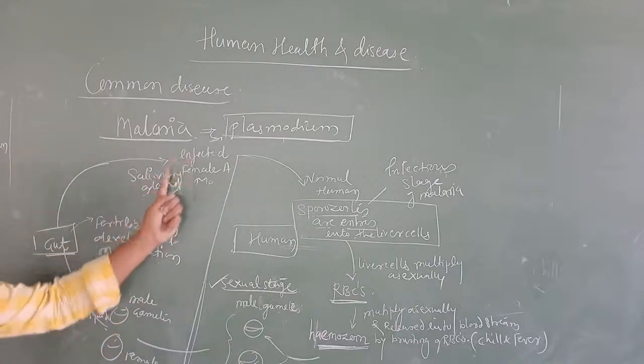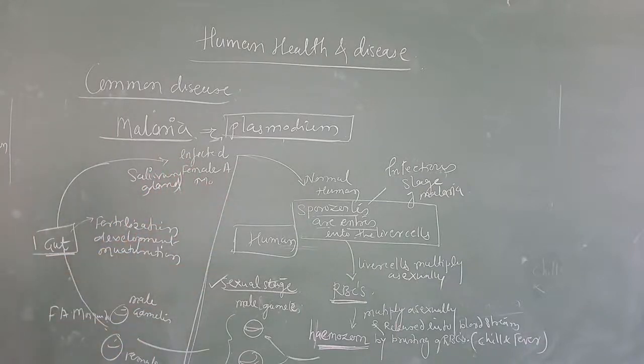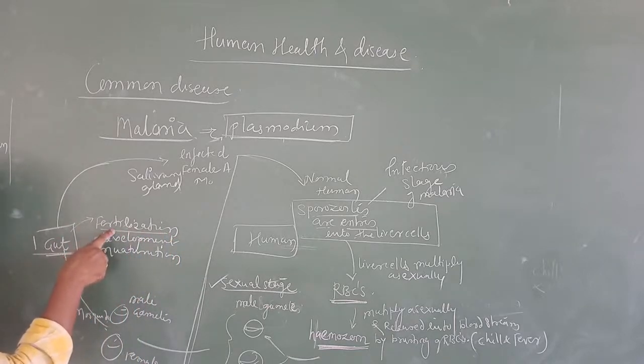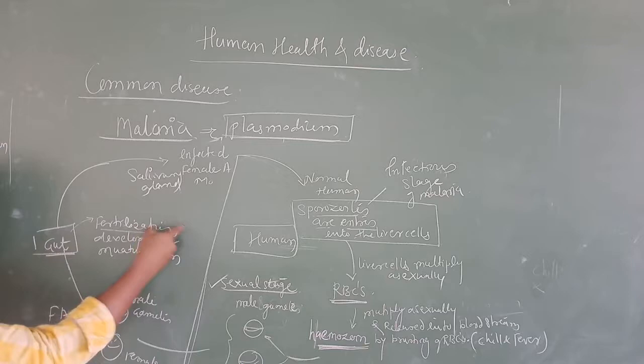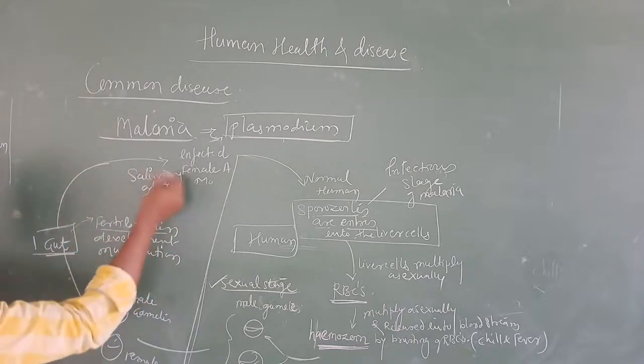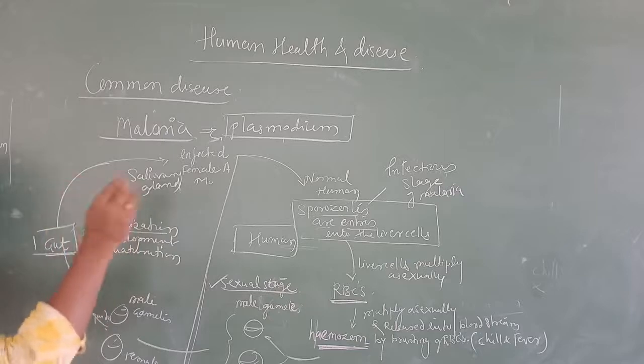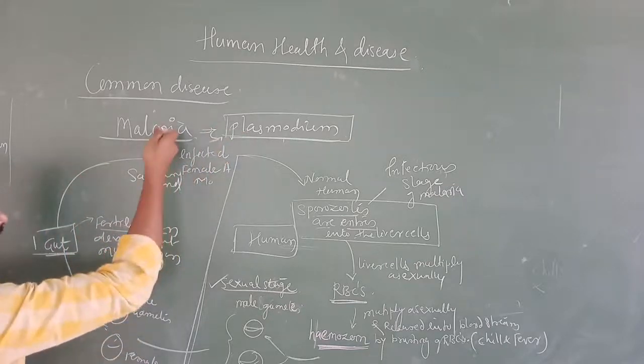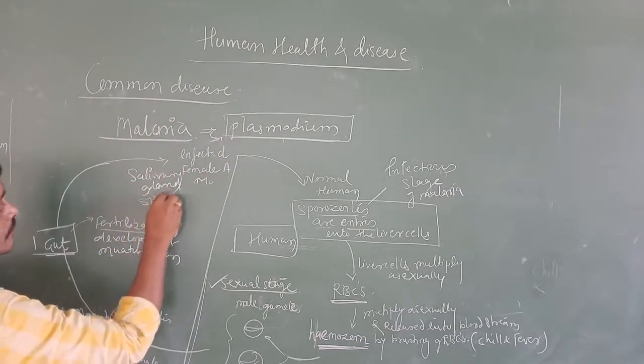Salivary gland, that is the infected female mosquito. Understood? Now here, when these male and female gametes come together, fertilization is going to take place. After fertilization, a zygote is going to form. Then the development of the zygote and the maturation, and the matured, infectious stage of malaria, that is what? Sporozoites.